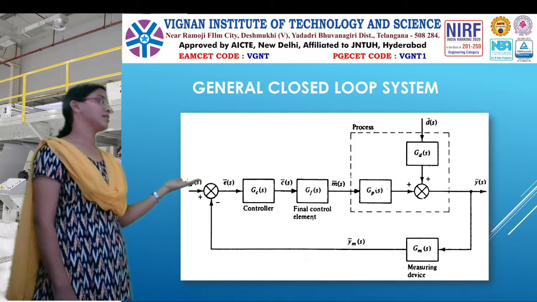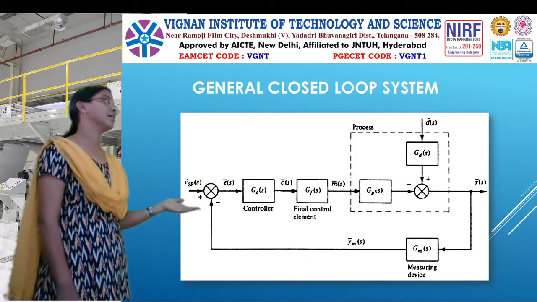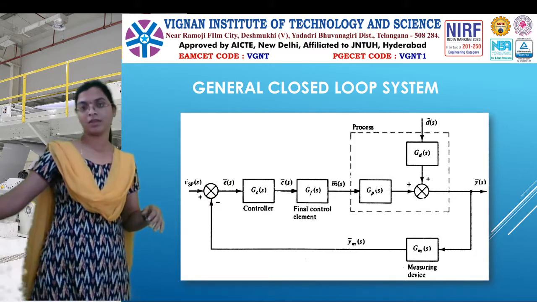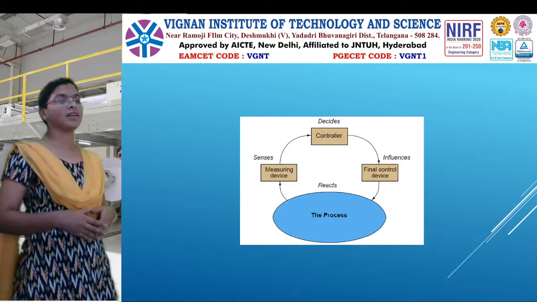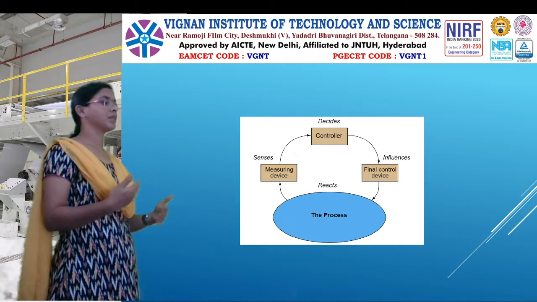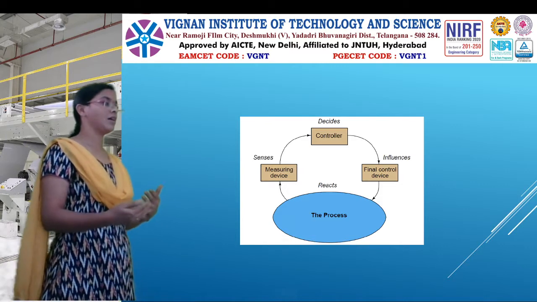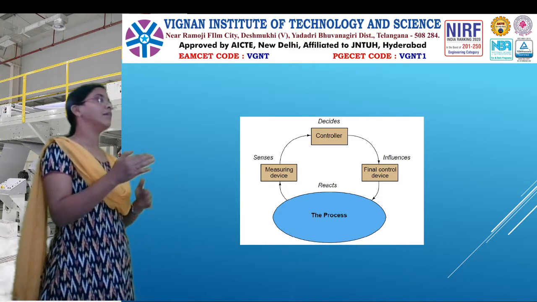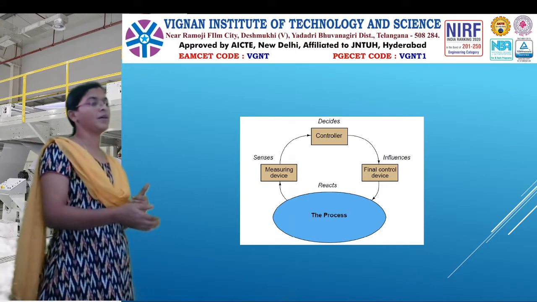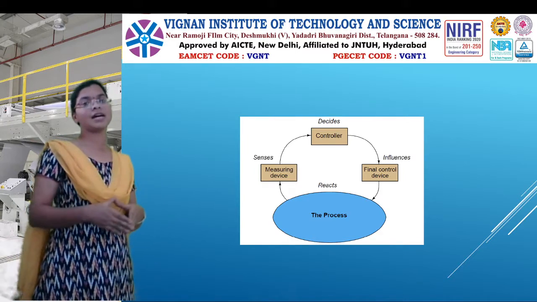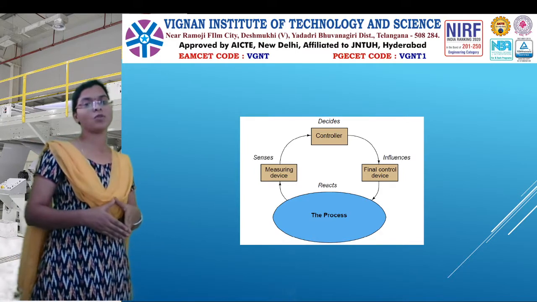I think the same diagram comes under your control systems subject also. So this is another way; we can draw it in many ways. Once the block diagram is clear, we can represent it in any way. Here is another way to represent the process control block diagram.